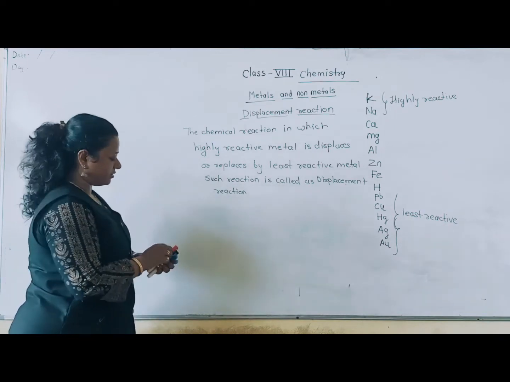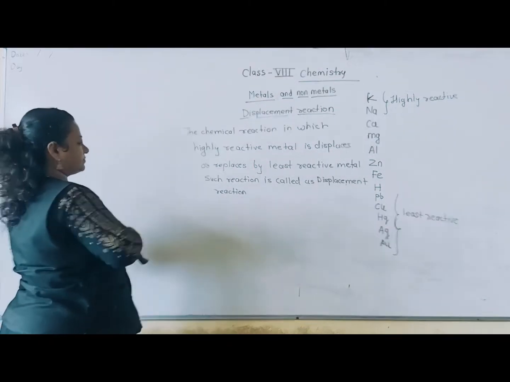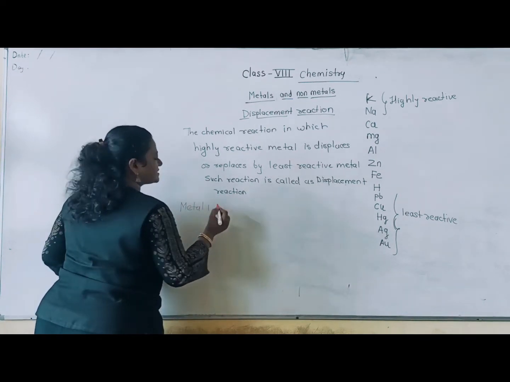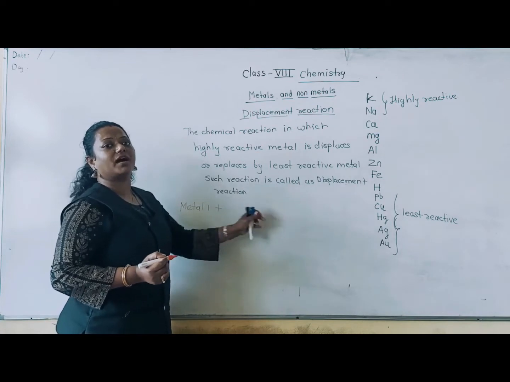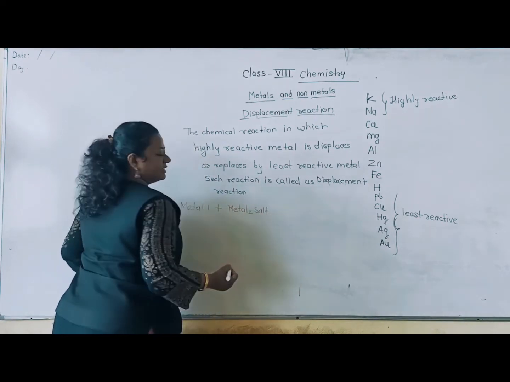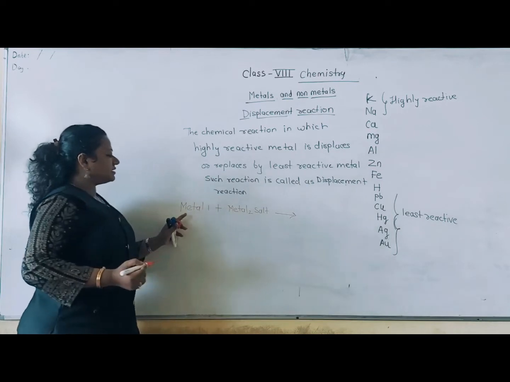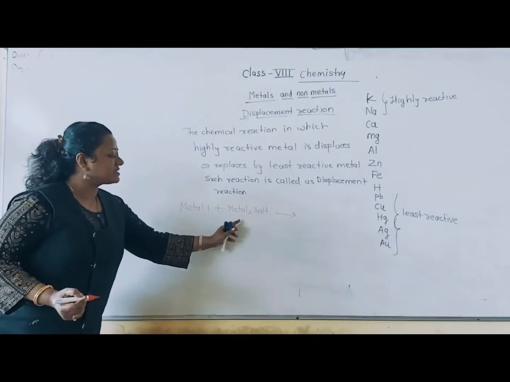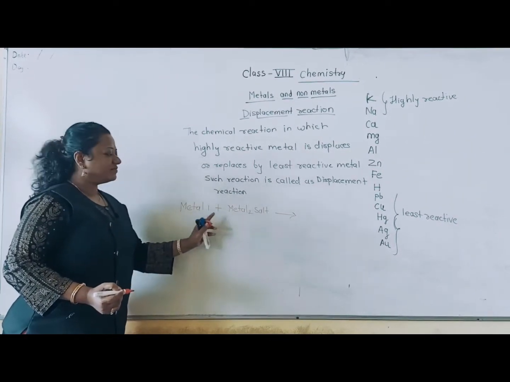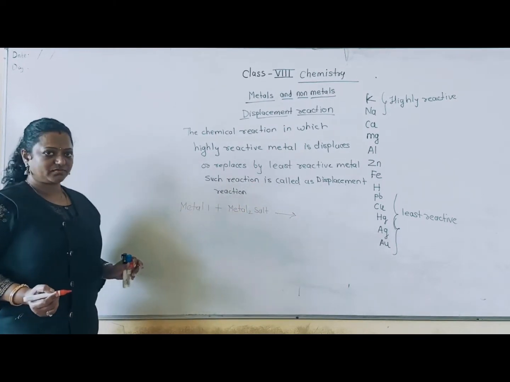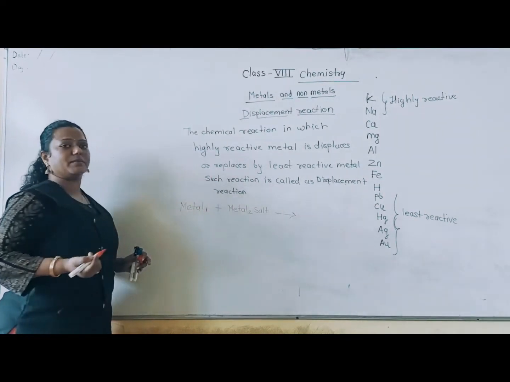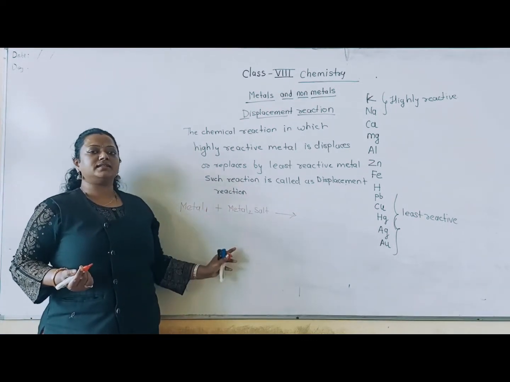Understood, students? Suppose this is metal number 1, and this is the salt of metal number 2, any other metallic salt.